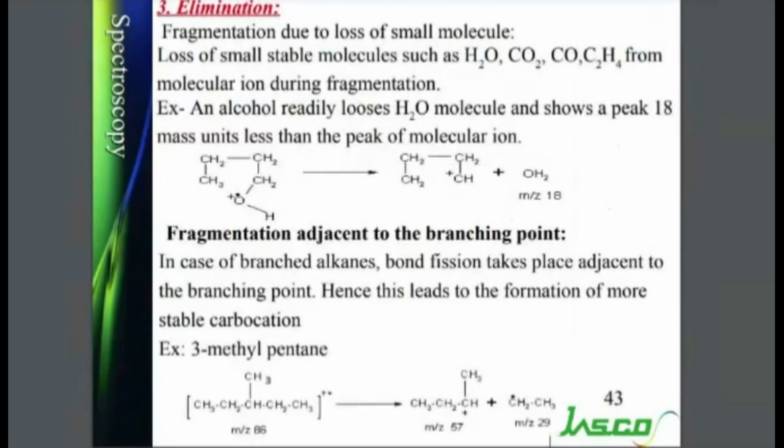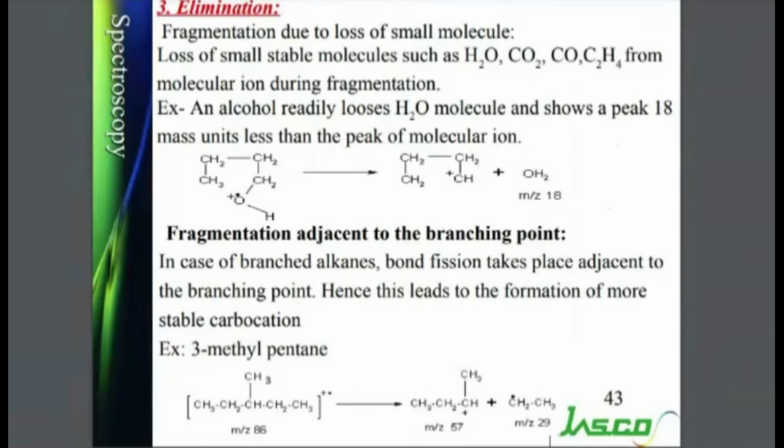Okay, next is the elimination type. The fragmentation is due to loss of small stable molecules such as water, carbon dioxide, carbon monoxide, C2H4 from the molecular ion during fragmentation.